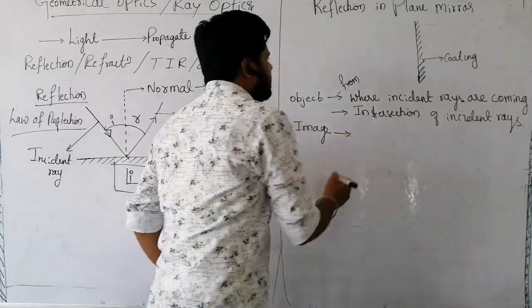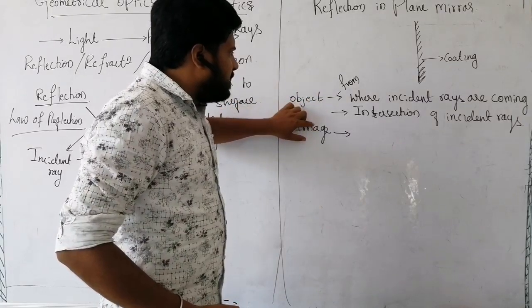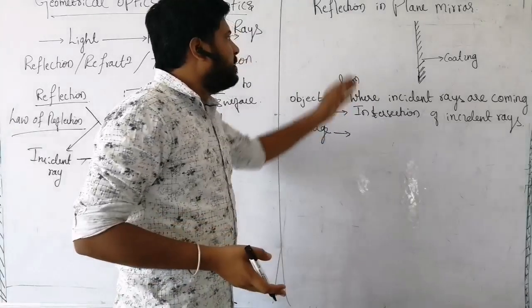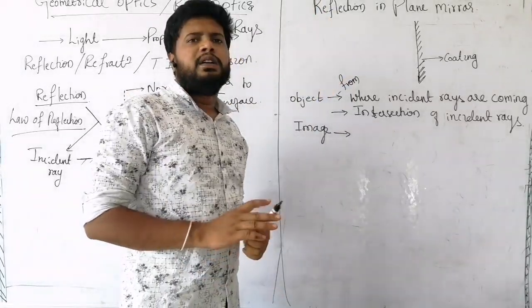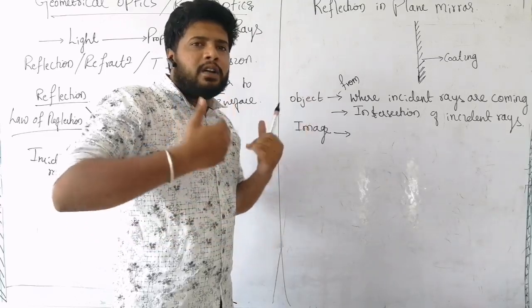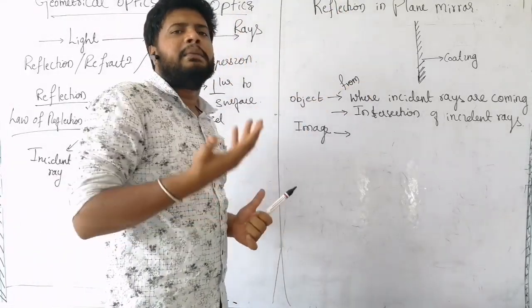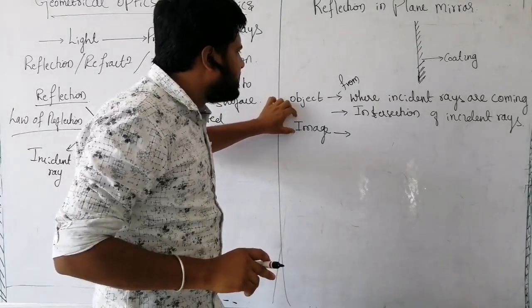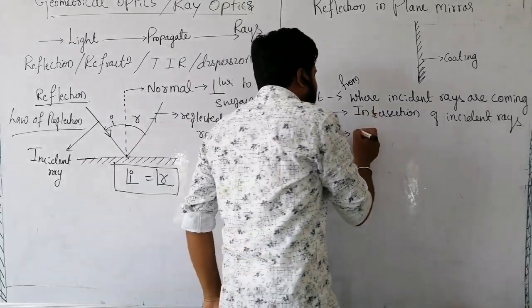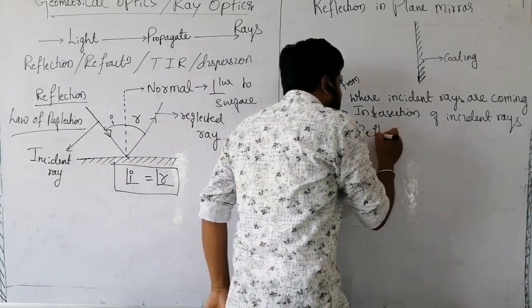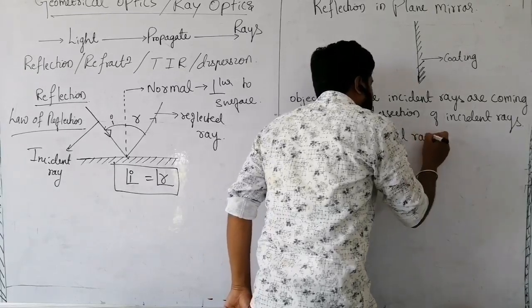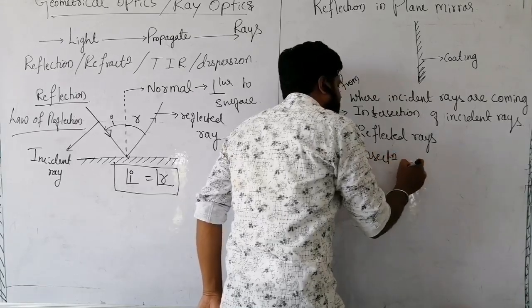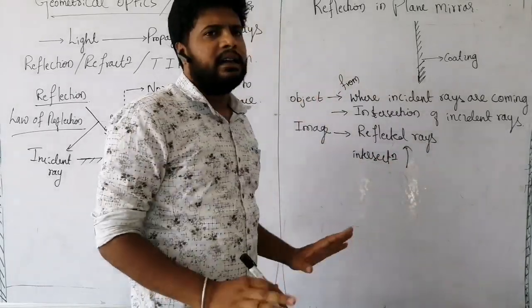Now image is simple. Image is formed due to the reflected rays. Or basic: you move and stand in front of a mirror, and whatever picture of us we see in the mirror is nothing but image. Then, image is formed by which rays? Very important. It is formed by the reflected rays, or we can call it the intersection of reflected rays. This is the basic definition.